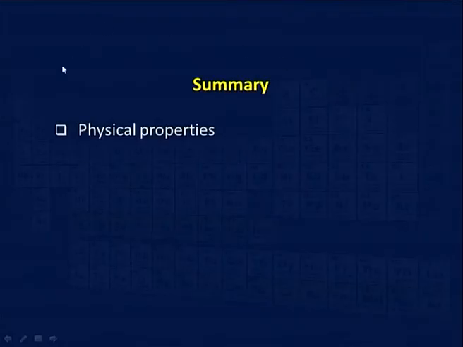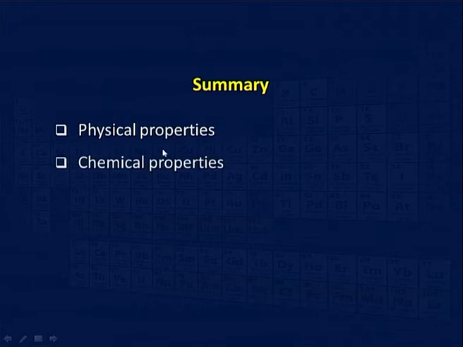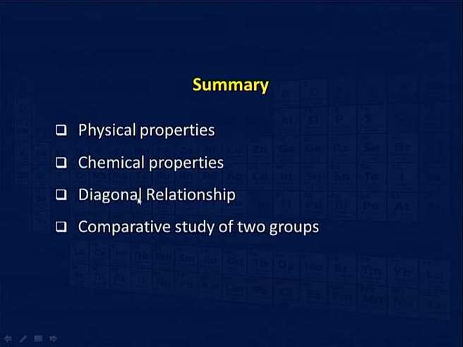Now, we have already discussed the physical properties of the first group and second group, and their chemical properties. We have visualized the nature of oxides, halides and sulphates, their solubility and thermal stability, and we have also viewed the diagonal relationship between lithium and magnesium and between beryllium and aluminium.